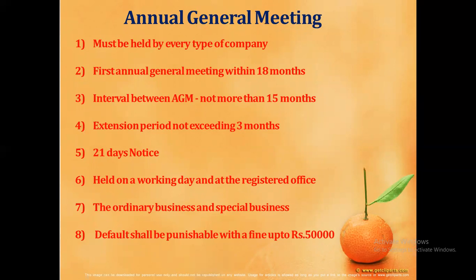The company should conduct the annual general meeting once a year. The time gap between two annual general meetings should not be more than 15 months. Suppose the company is not able to conduct the annual general meeting within 15 months from the closing of the previous annual general meeting, it can get permission from the registrar. He can extend the annual general meeting by an extension period of 3 months.